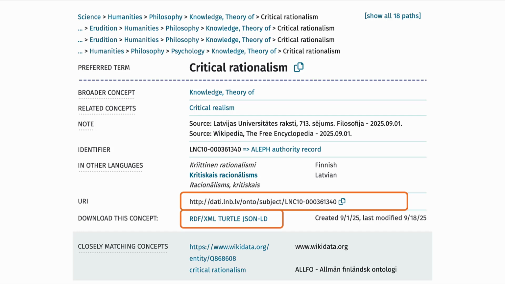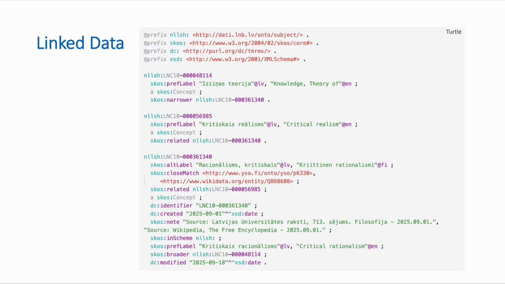And there is also an option to download information about this concept in RDF, in the following RDF serializations. And this is what RDF in Turtle serialization looks like. This is basic information about this concept, including links to other linked data resources.